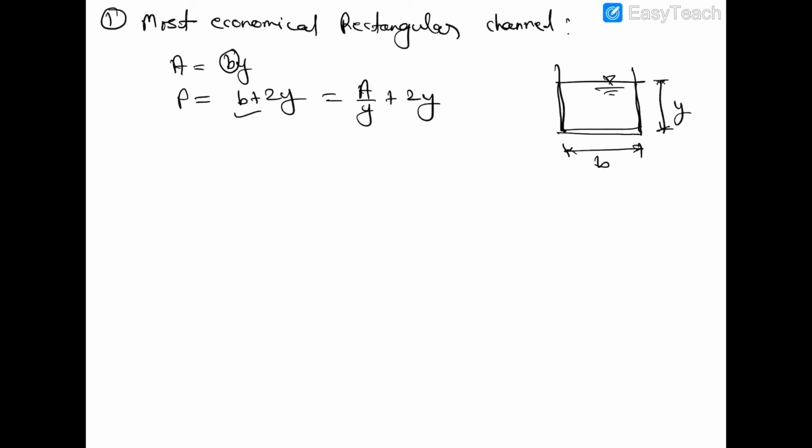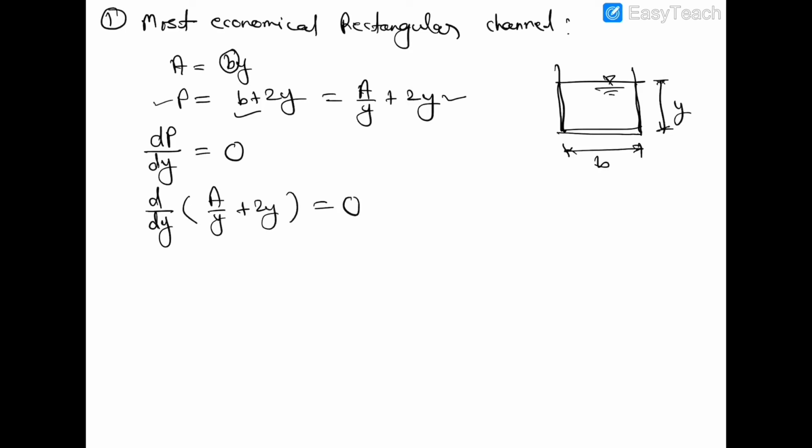Now we have to find the value of depth of flow at which the perimeter is minimum. For this we have to differentiate the perimeter with respect to depth of flow, means dP upon dy is equal to 0. So d upon dy of A upon Y plus 2Y is equal to 0.